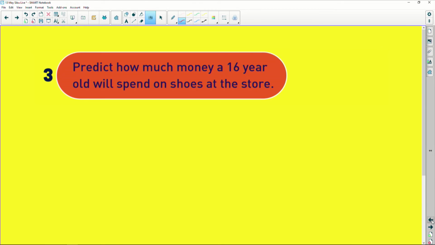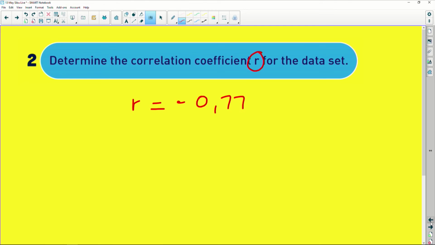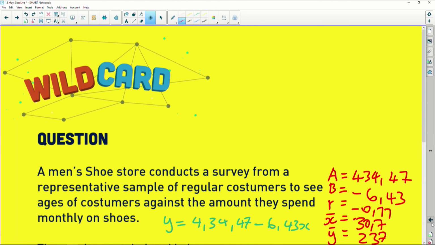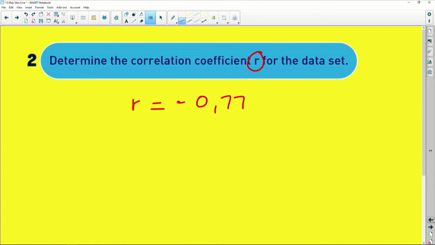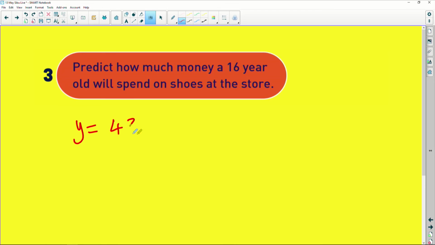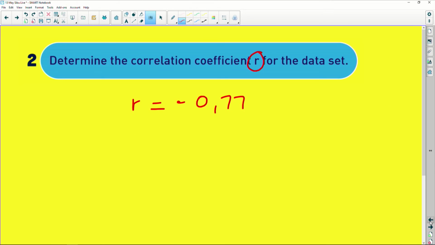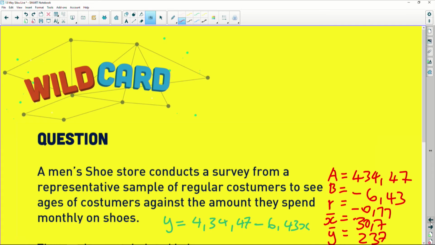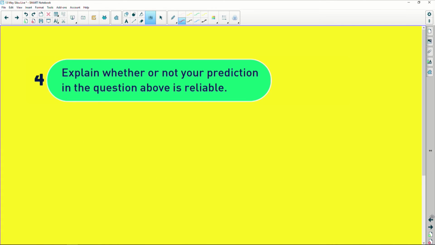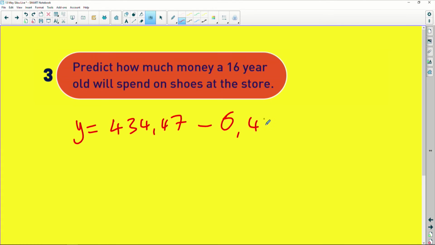The next one is asking us to predict how much money a 16-year-old will spend on this. Now remember, the equation is Y equals 434.47 minus 6.43x.